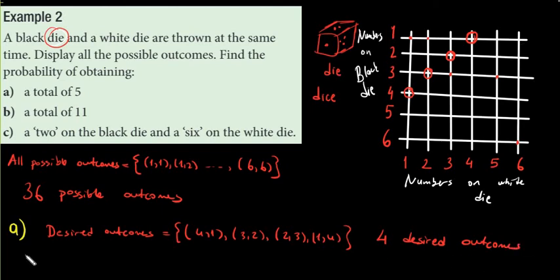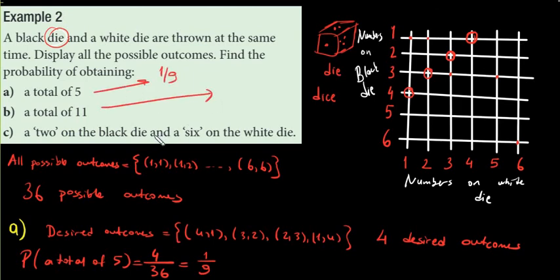Okay, so the probability of getting a total of 5 is going to be the number of desired outcomes, which is 4, over the number of all outcomes, which is 36. Divide both the numerator and the denominator by 4. So 1 over 9 is going to be the answer. Any question? So that's going to be 1 over 9. Let's look at the question B now. If you have a question, please ask.